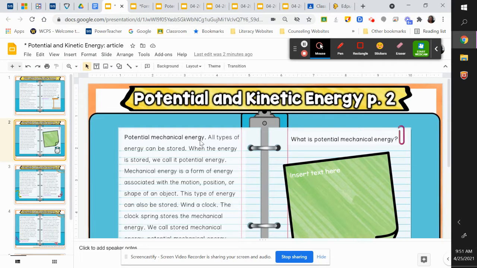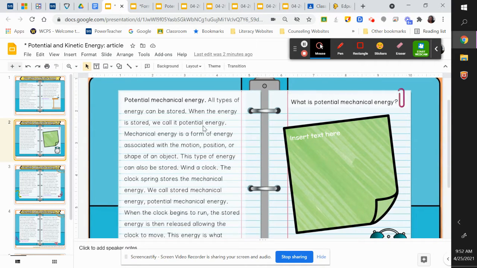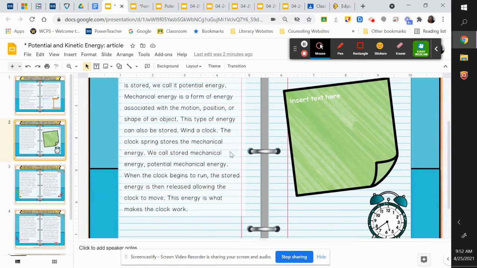Potential mechanical energy. All types of energy can be stored. Remember we talked about the fact that energy is not destroyed, right? It's either made into one form or the other. When the energy is stored, we call it potential energy. Mechanical energy is a form of energy associated with the motion, position, or shape of an object. This type of energy can also be stored. Wind a clock. The clock spring stores the mechanical energy. We call stored mechanical energy potential mechanical energy.